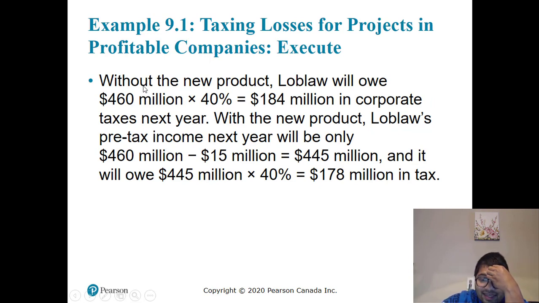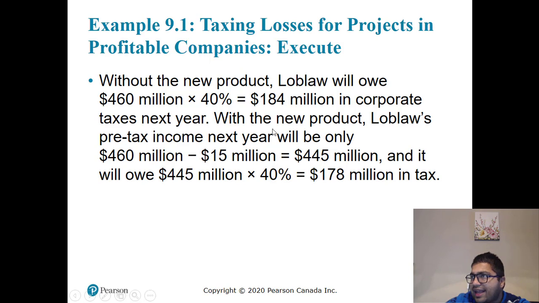So what is it saying? If Loblaws spends something and it doesn't generate the benefit, so it's a loss. So the losses will reduce its taxes. So 460 million was the income, 184 was the total tax that it had to pay. With the new product, Loblaws' pre-tax income will be 460 minus 15 million, 445 million, and it owes a tax of 178.